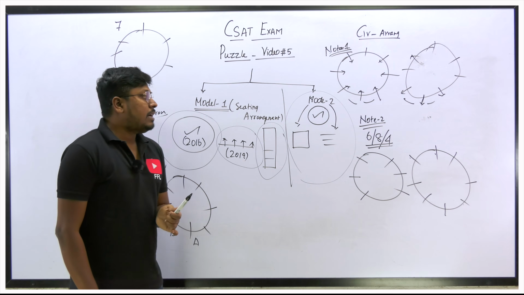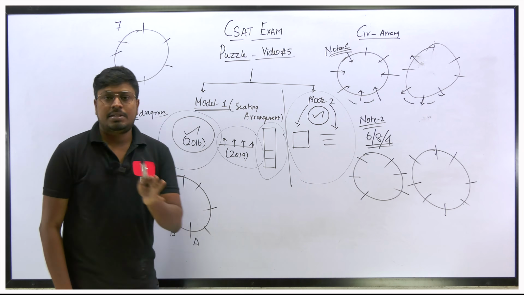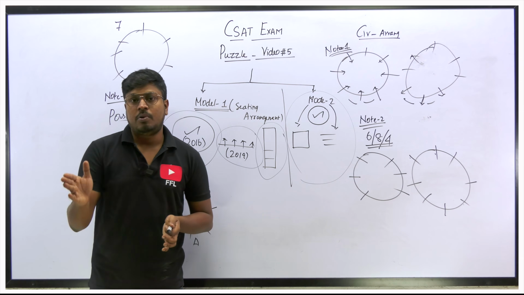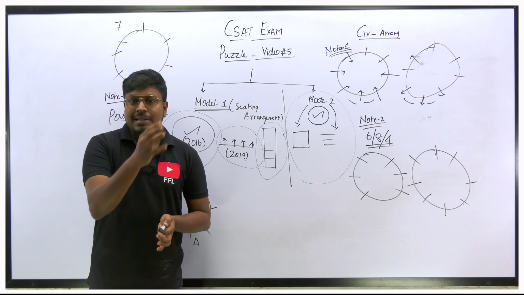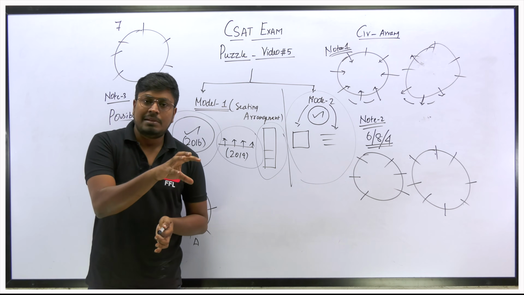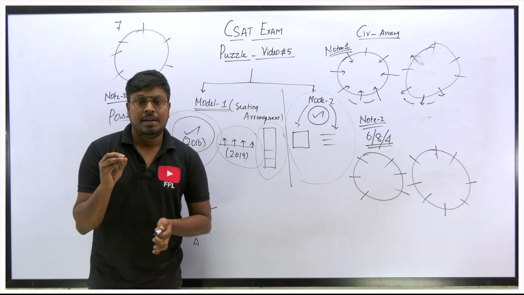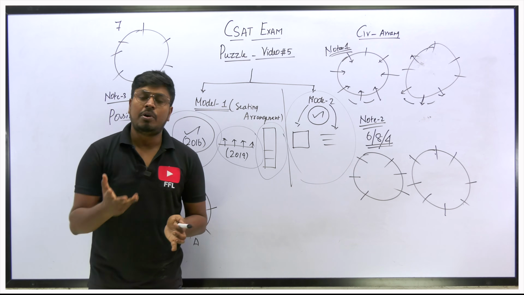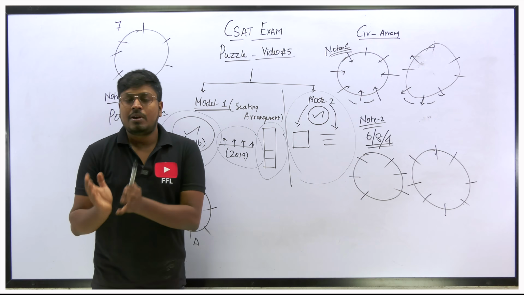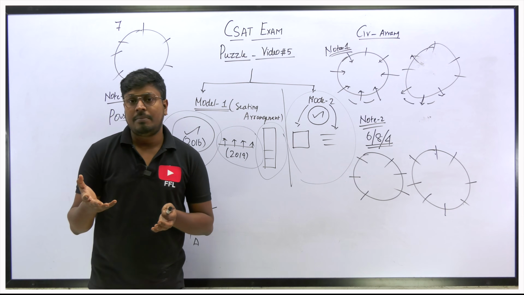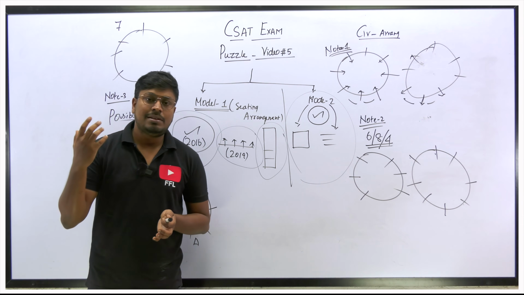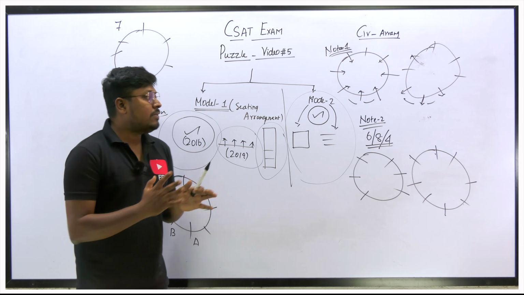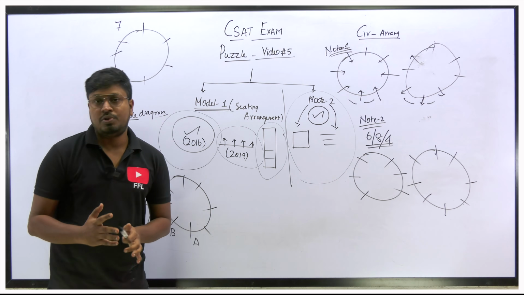Now I hope everyone has understood what a puzzle is and what the different models in the topic puzzle are, model 1 and model 2. In model number 1, circular and linear come under what is called a seating arrangement. To solve the seating arrangement, you have to solve in a specific pattern, a specific format based upon the question. But model number 2 does not have any specific format. You can solve by clues, or you can frame a tabular column, that is your wish. So this is the difference between model 1 puzzle and model number 2 puzzle.